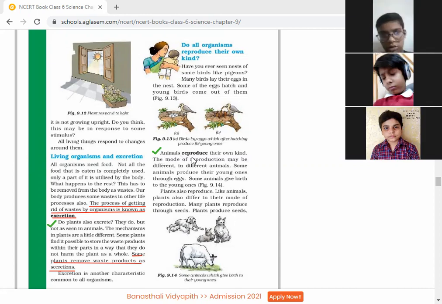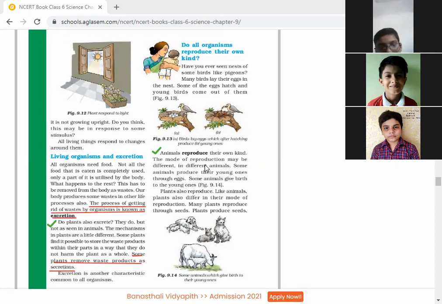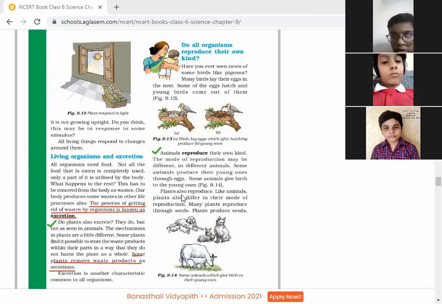Animals reproduce their own kind. The mode of reproduction may be different in different animals. Some animals produce their young ones through eggs. Some animals give birth to the young ones. Plants also reproduce like animals.